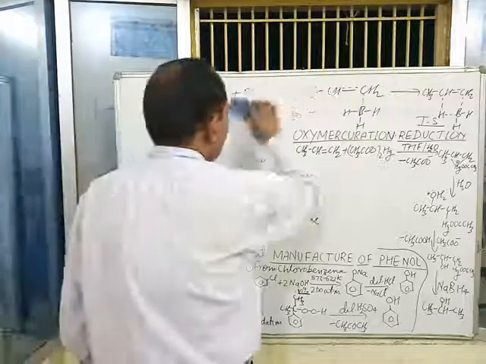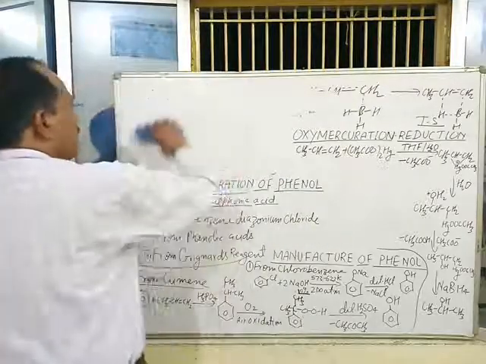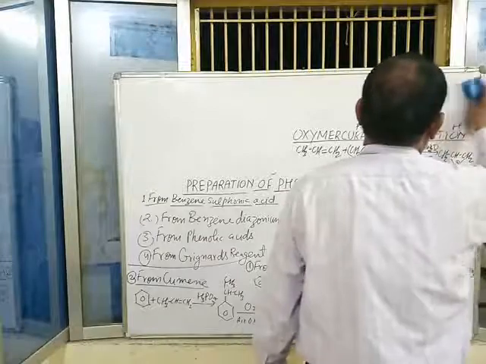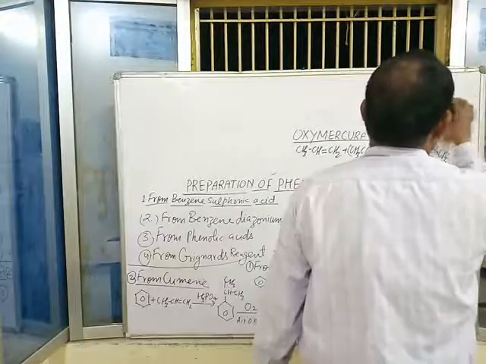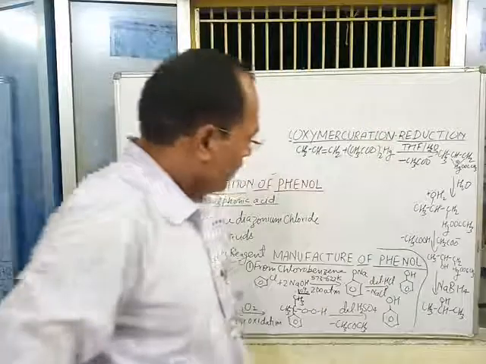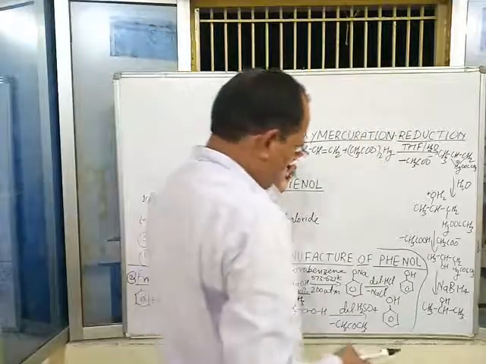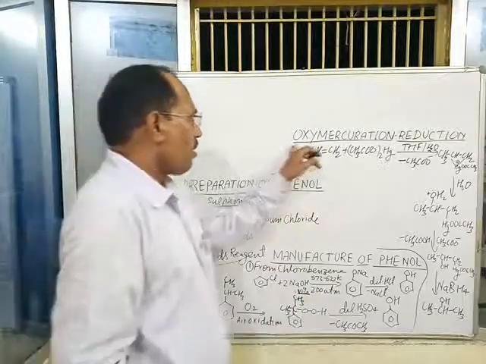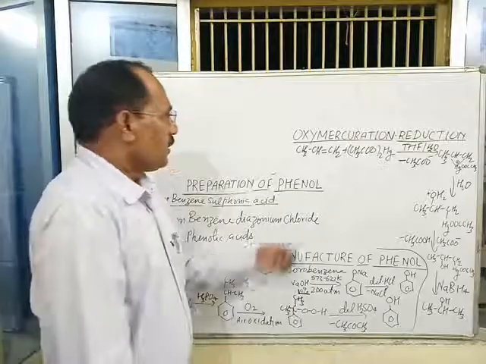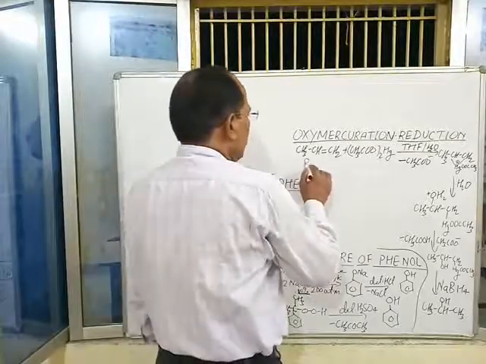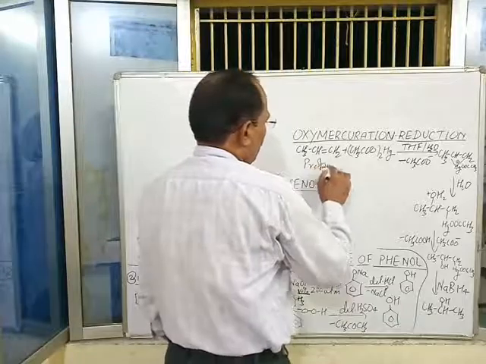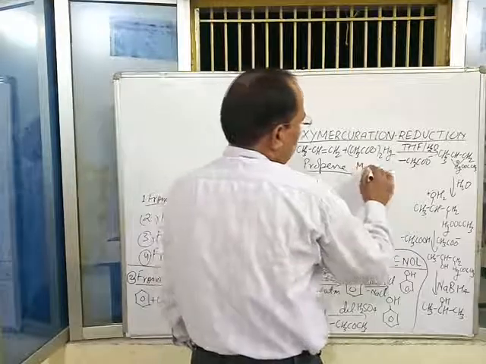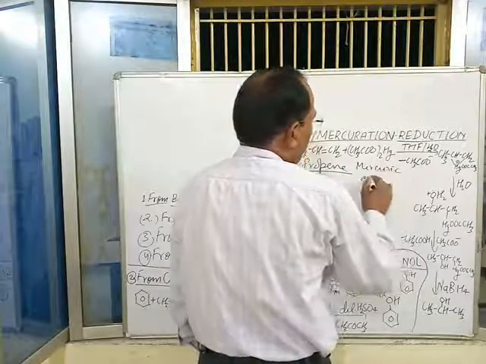Now, the next method of indirect hydration of alkene is oxymercuration reduction. Just like hydroboration oxidation, it also includes two different steps. Its first step is oxymercuration. Means when propene or another alkene is treated with mercuric acetate. What is this? Mercuric acetate.